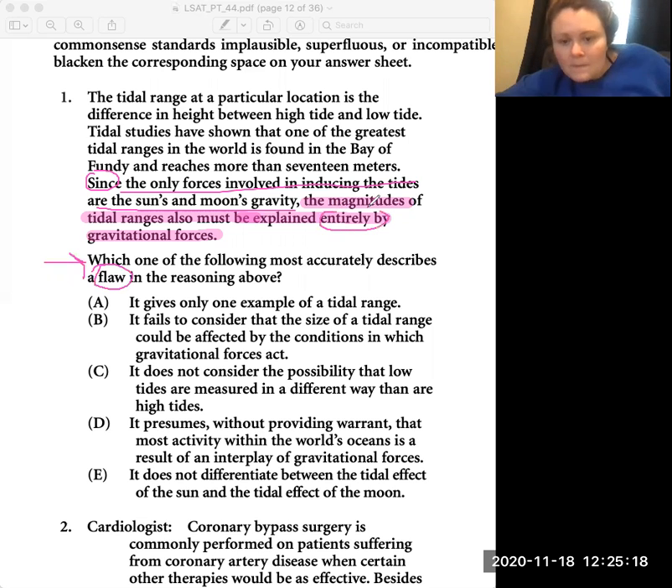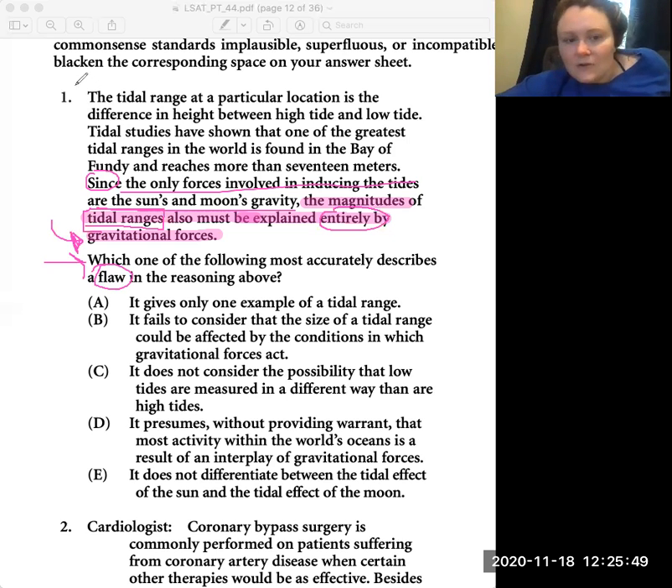gravitational forces. The flaw in the reasoning here is a pretty basic one: couldn't there be something else that affects the tidal ranges other than just the gravitational forces? Maybe something location-based or material-based, or weather, climate change. I would assume there's other things. So I'm looking for something that explains that there could be something else other than gravitational forces that's impacting this.